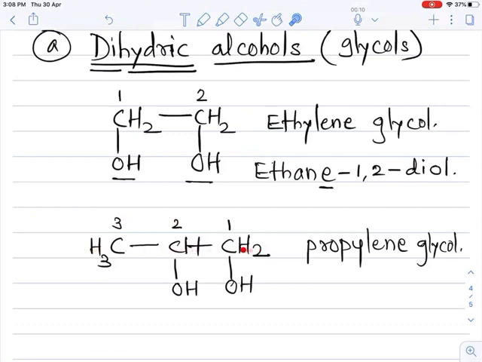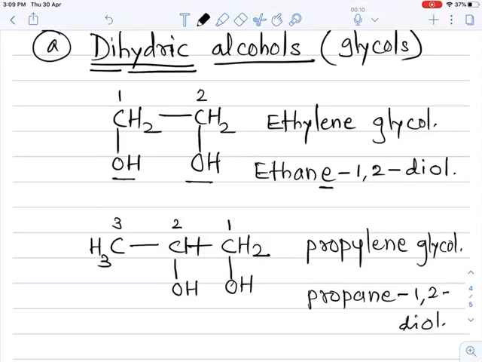This 3 carbon containing alkane is propane, and at position 1 and 2 these 2 OH groups are attached, and that's why its IUPAC name is propane-1,2-diol.